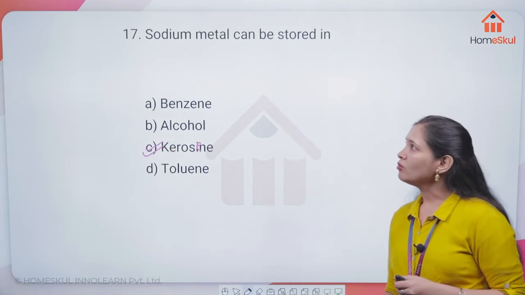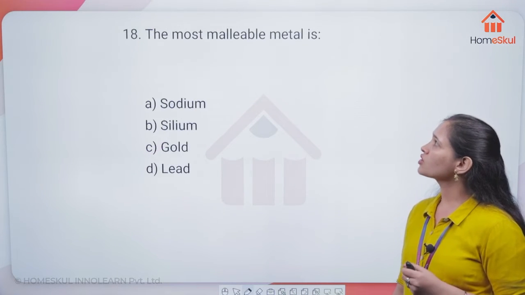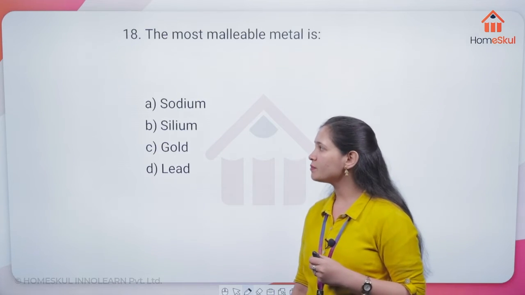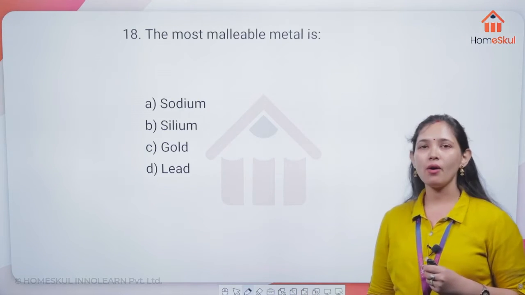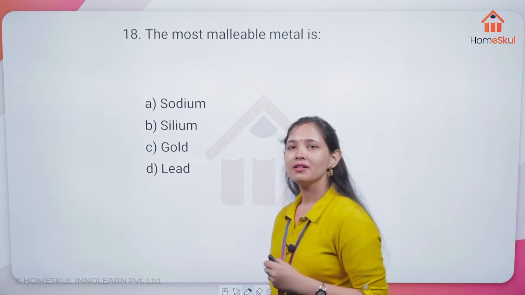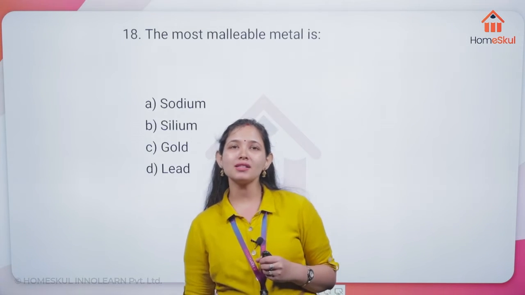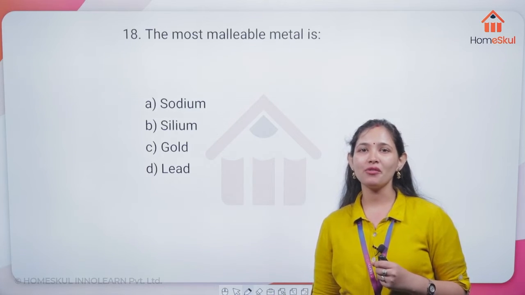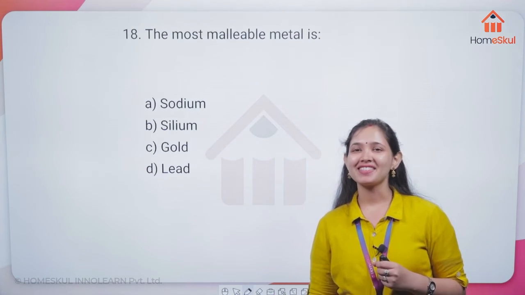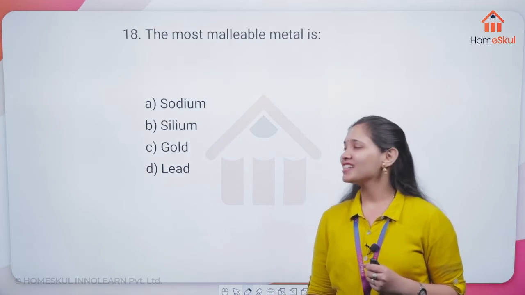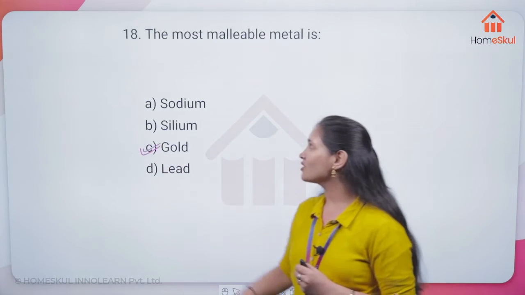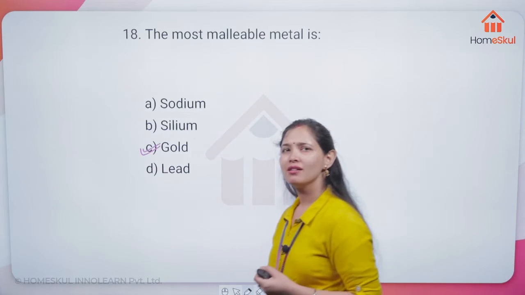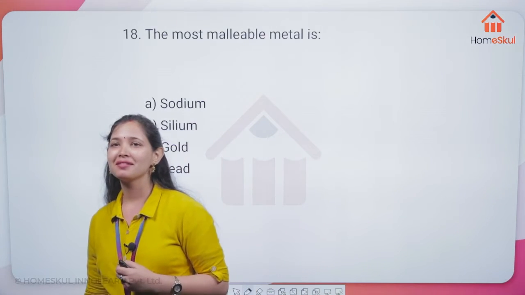Now, the most malleable metal is sodium, cesium, gold or lead? Yes, gold. Gold is the most malleable metal here. Very correct, everyone. What is malleable?